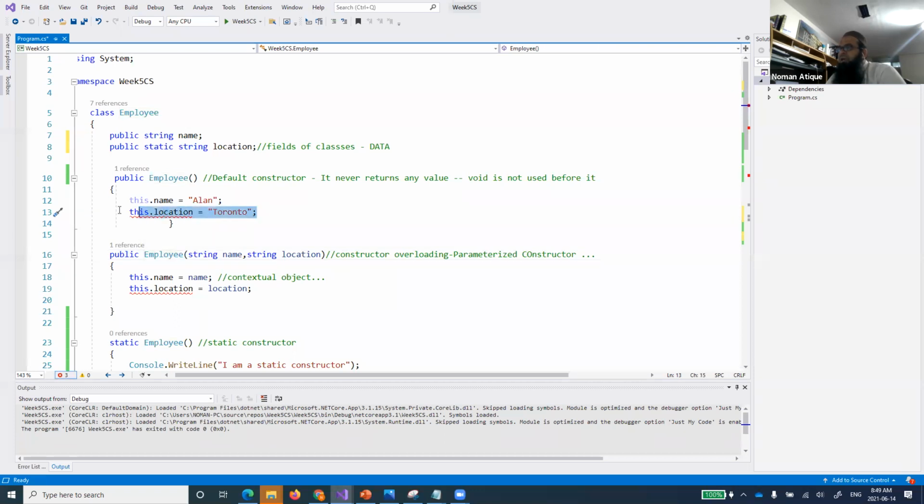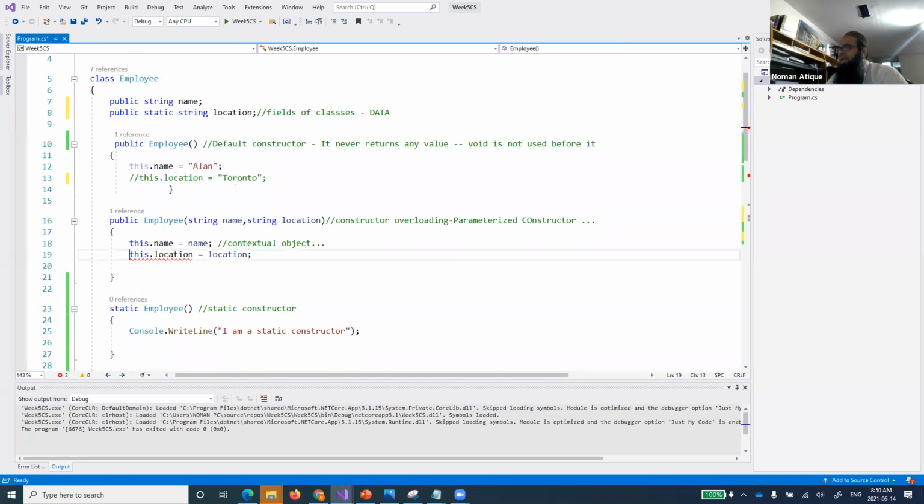So it means I cannot use this statement over here. I will comment this statement out just to check, and the same over here, I have to comment this statement as well. Why? Because I cannot now access this location. Are you getting that? This location is now not accessible at object level, rather it is accessible at class level.